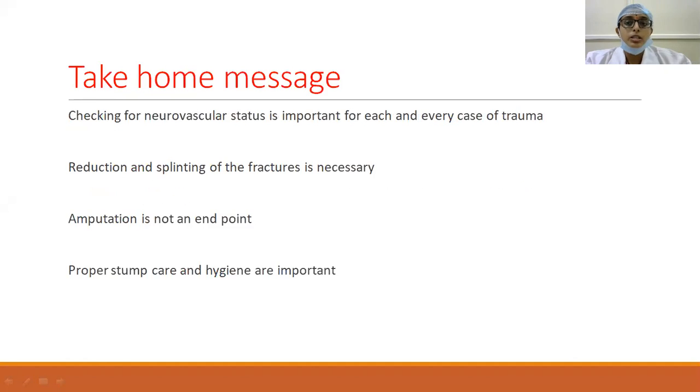So coming to the take home message, first and foremost important thing is whenever you have a case of trauma, check for the neurovascular status. Even if there is no bony injury, please look for neurovascular status. Many a time a knee dislocation, by the time he reaches the hospital, it would have relocated by itself, or while shifting it might have been relocated. So even though it is relocated, sometimes there could be some arterial spasm persisting there. So you have to check for the pulses whenever a case of knee dislocation or supracondylar fracture of femur comes.